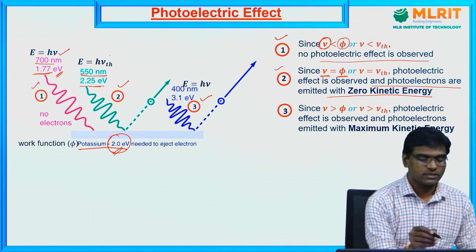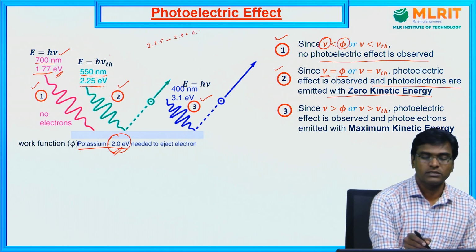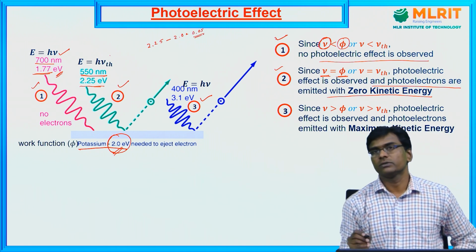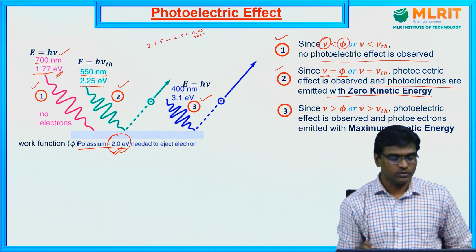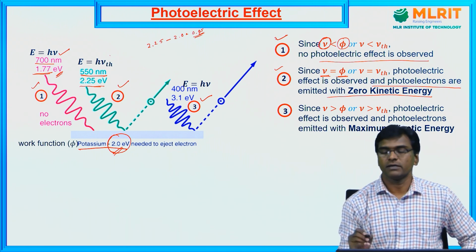In this case, what is happening? We are shining a photon energy of 2.25 electron volts, but we require only 2 electron volts. Only the remaining 0.25 electron volts is converted into the kinetic energy of the electron.